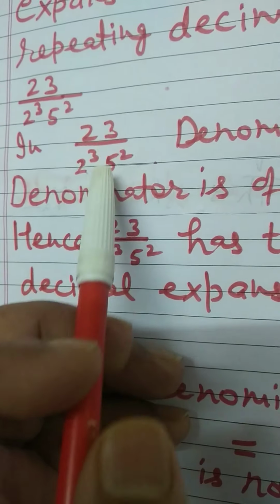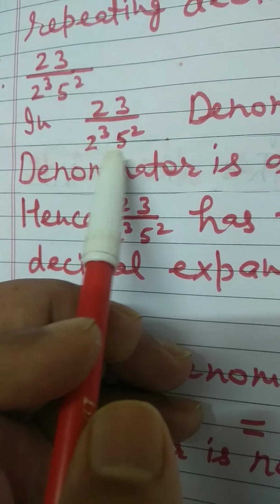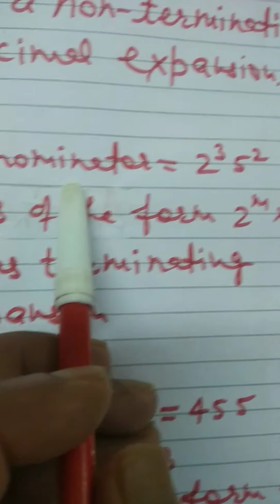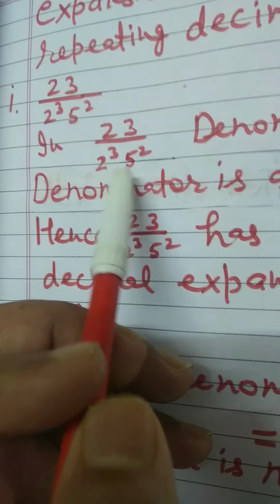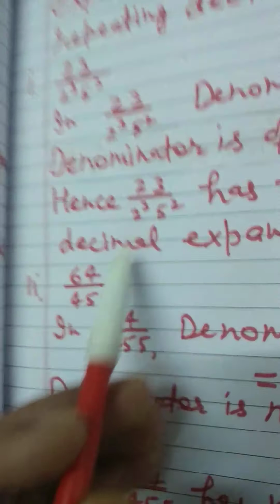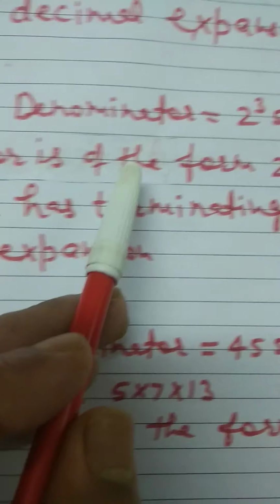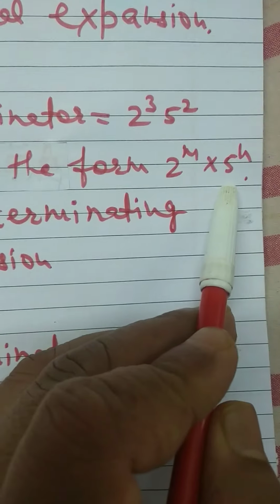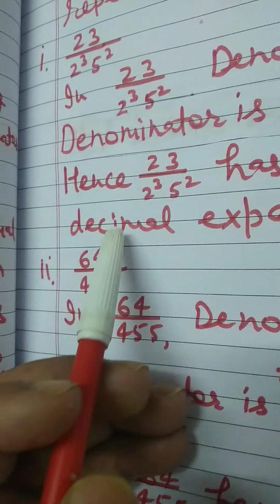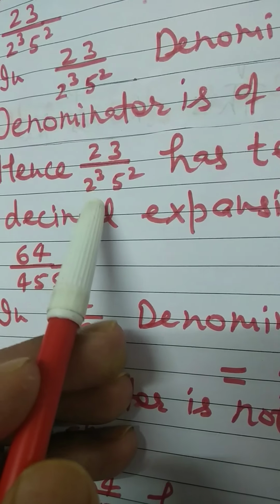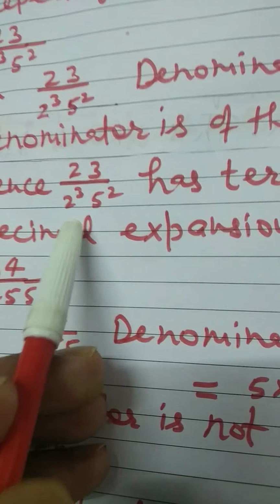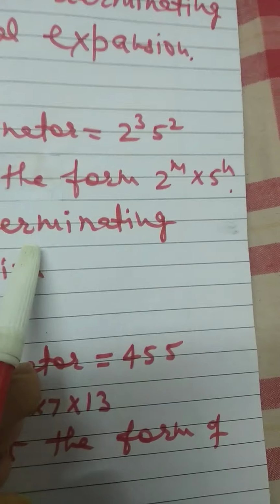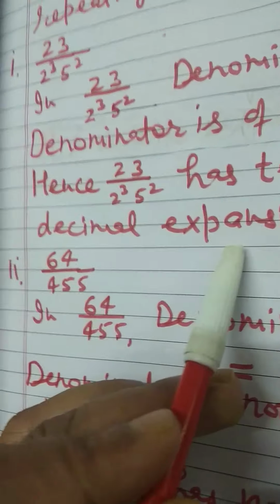The value of the denominator is equal to 2 cube into 5 square. The denominator is of the form mth power of 2 into nth power of 5. Hence 23 divided by 2 cube into 5 square has terminating decimal expansion.